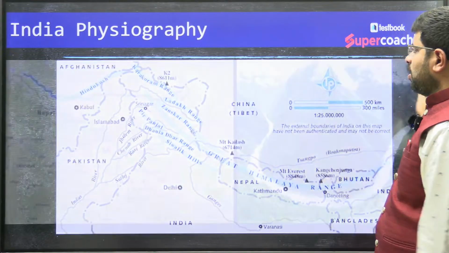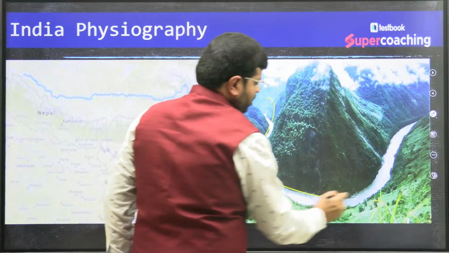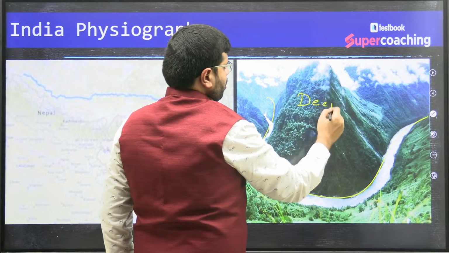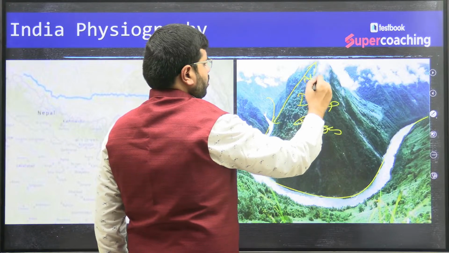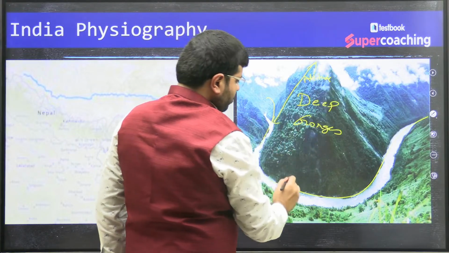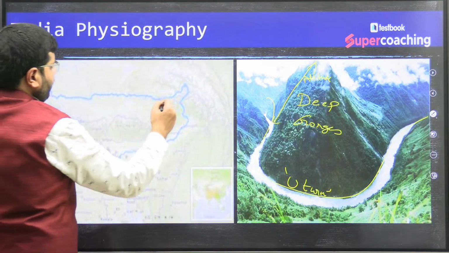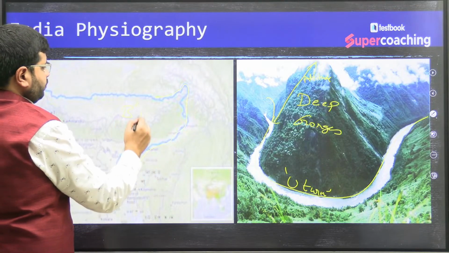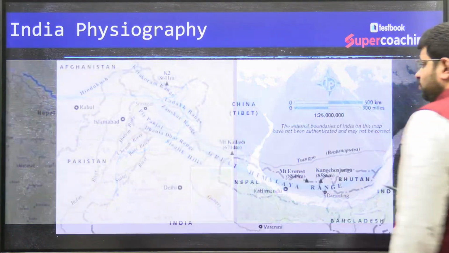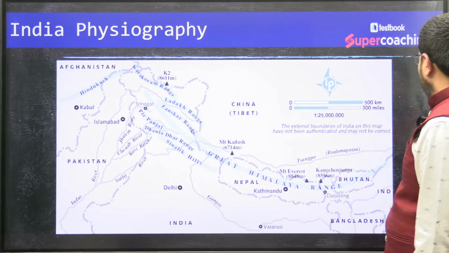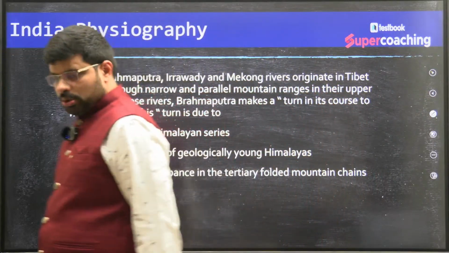Right. Let's move forward. Now you see this. These are the U-turn gorges. You can see here. Deep gorges. Look at the altitude. Now you see this is the U-turn. For example, you can see the Brahmaputra river. Right. Now try to answer this question. This should be very easy now.